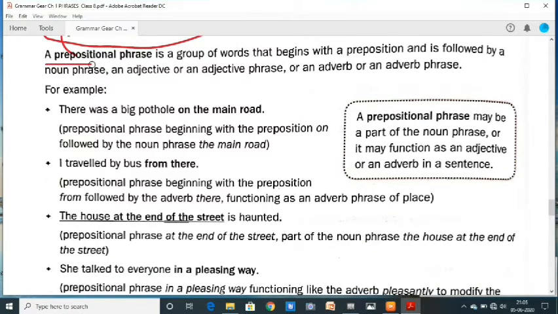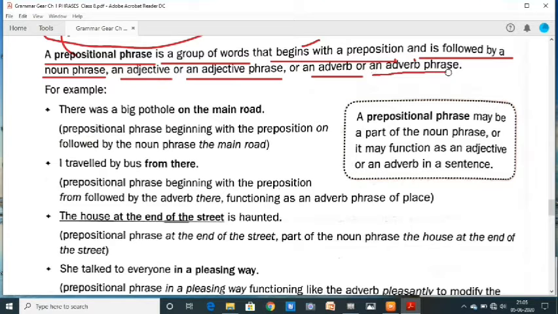A prepositional phrase is a group of words that begins with a preposition and is followed by a noun phrase, an adjective or an adjective phrase, or an adverb phrase.